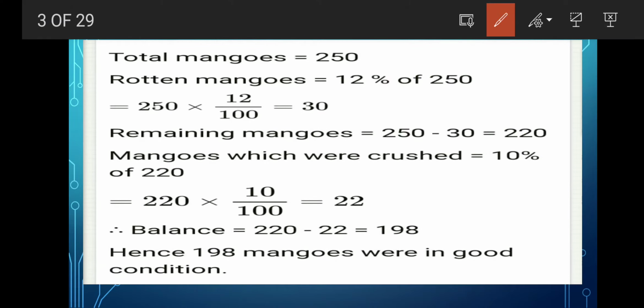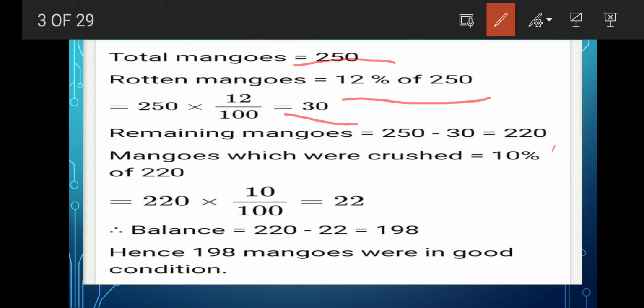Total mangoes 250. Rotten mangoes 12% of 250. So answer is what? 30. And remaining mangoes. Whenever we have to find out the remaining, what do we do? We have to subtract this number, means any number, from the main number. Like here you have to find out the remaining mangoes. So you will subtract 30 from 250.